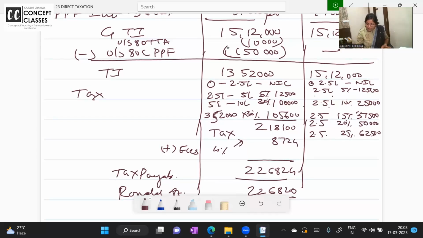And now above 15 lakhs you have 12,000. Whatever is your income above 15 lakhs, it is taxable at 30%. So 12,000 into 30%, that comes to 3,600.